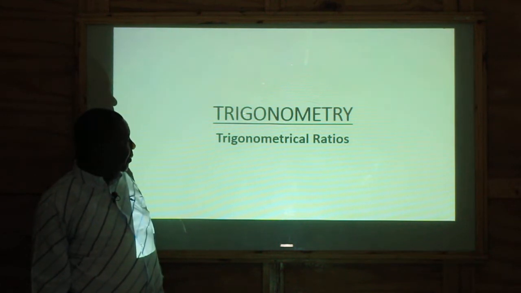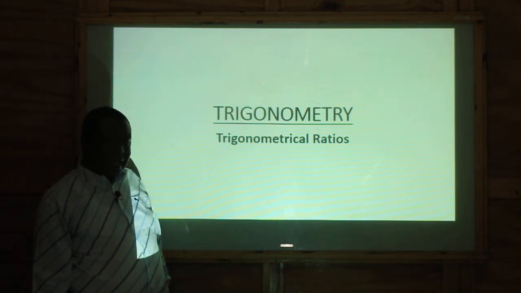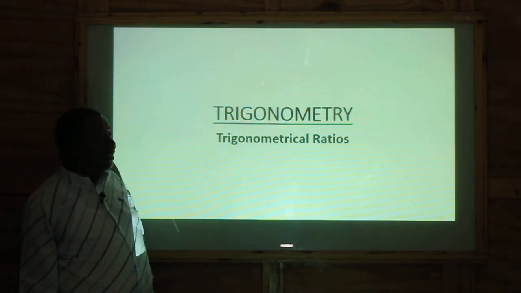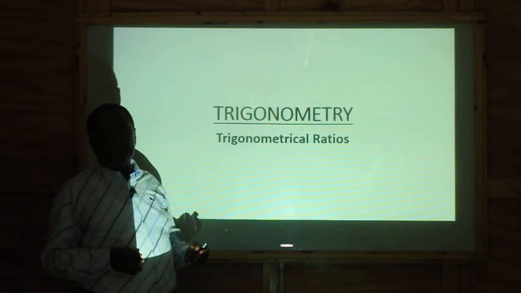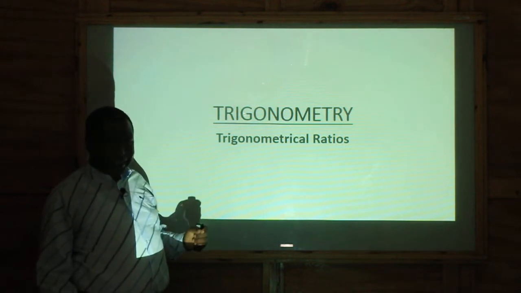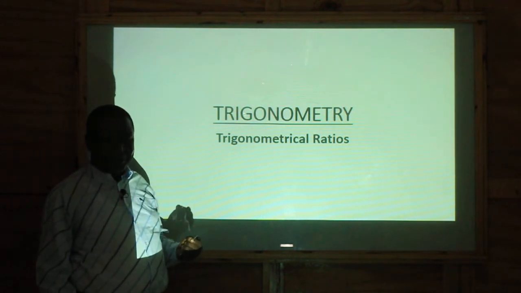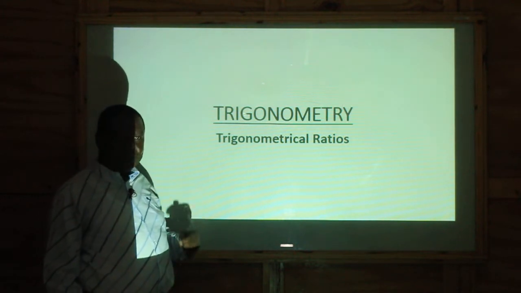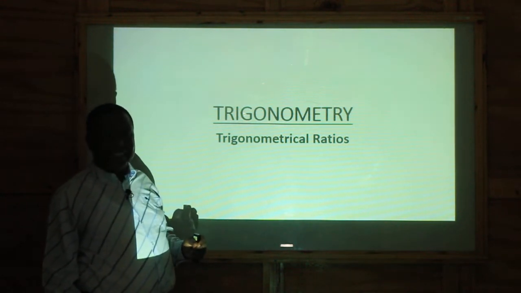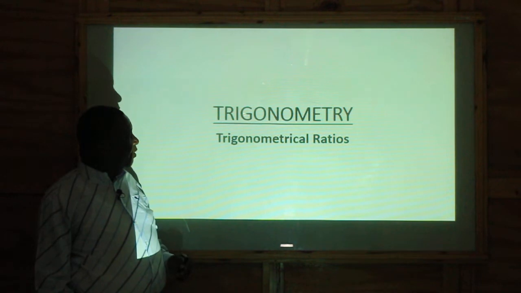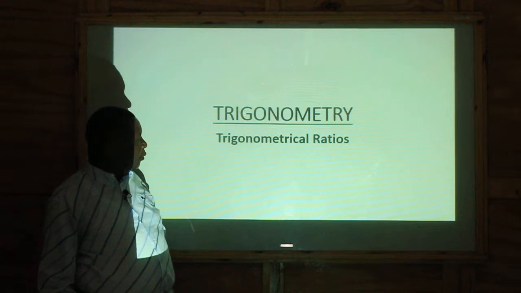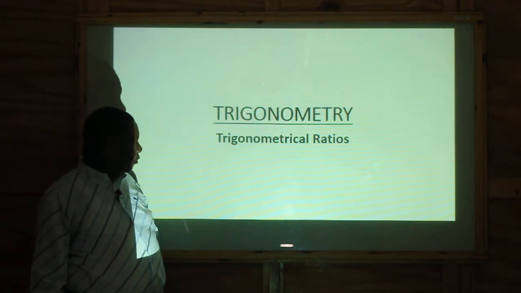If you can see the subtopic there, it is talking about trigonometric ratios. Now, in the first place, what is trigonometry? Trigonometry actually has to do with the relationship between the sides and the angles of triangles. To be more specific, it must be a right-angled triangle. And we all know that a right-angled triangle is a triangle in which one of the angles is 90 degrees. So you can only apply trigonometric ratios in a situation where you have a right-angled triangle, all right?